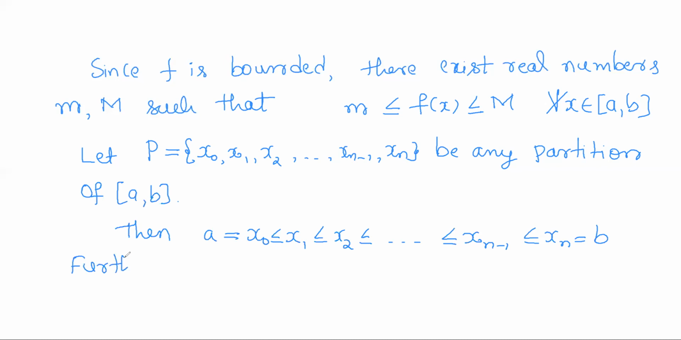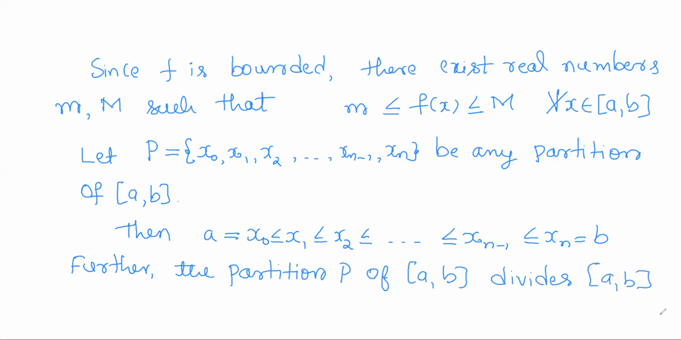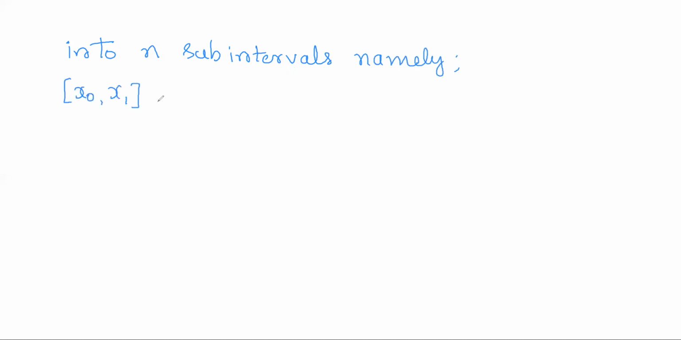And further, the partition P of the closed interval a comma b divides the closed interval a comma b into n subintervals, namely, as we discussed earlier, the intervals x0 to x1, x1 to x2, x2 to x3, so on, xn minus 1 to xn,